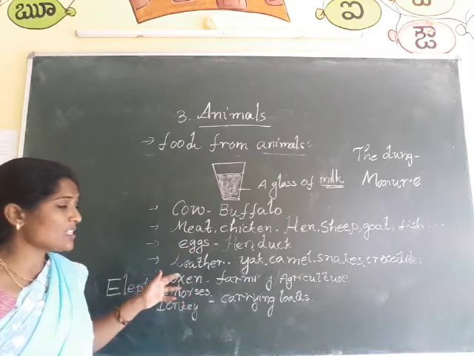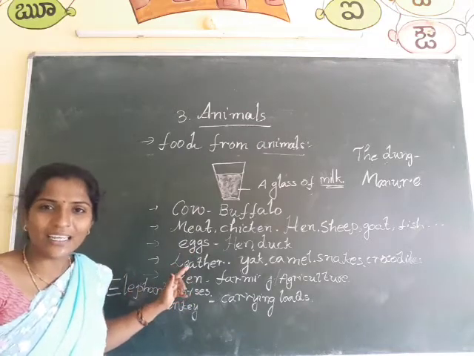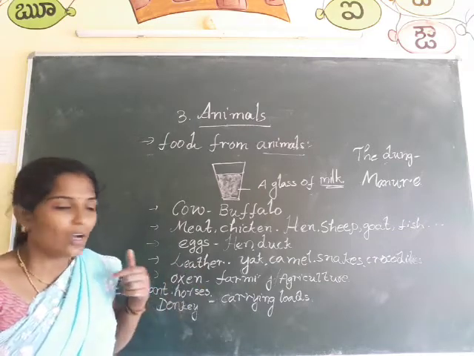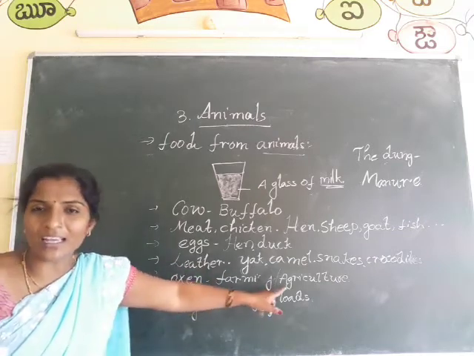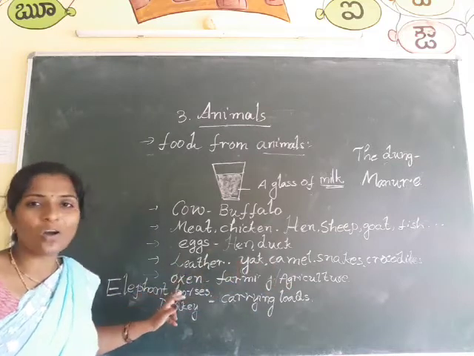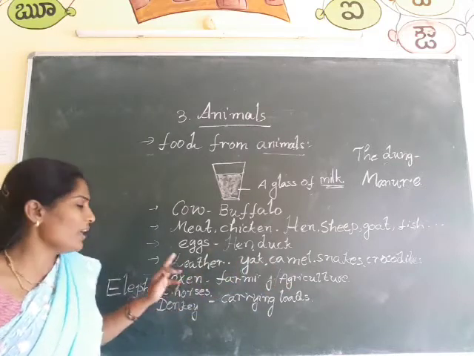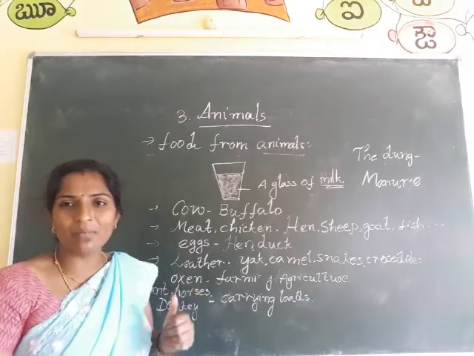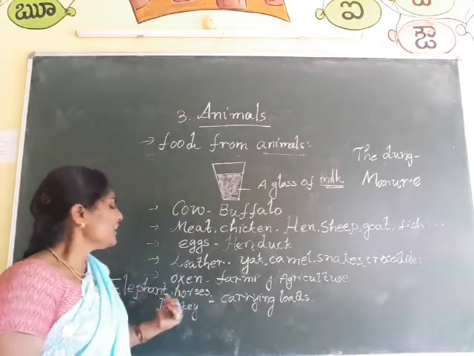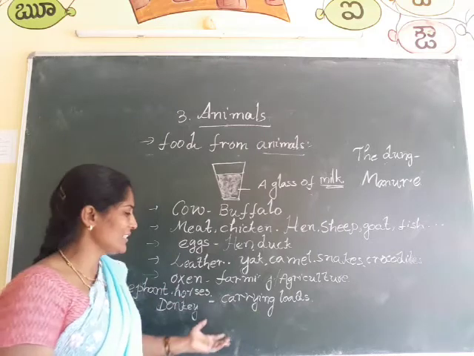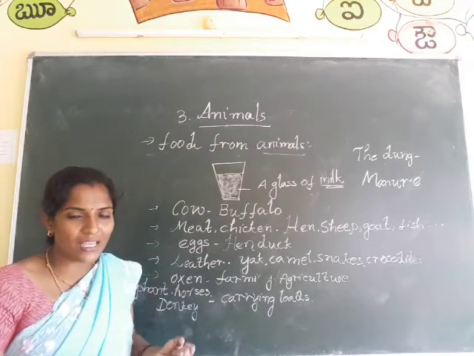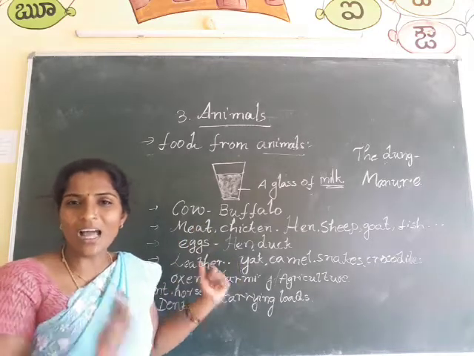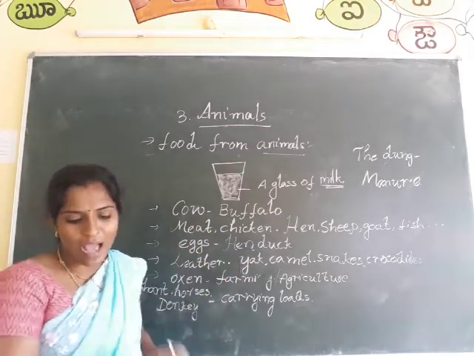What is the spelling of leather? L-E-A-T-H-E-R, leather. Which animals are used in farming or agriculture? That is oxen. Ox is the singular word and oxen is the plural word. And which animals are used for carrying loads? Come on, say that. Elephants, horses, donkeys we use to carry loads. These are the uses of animals.